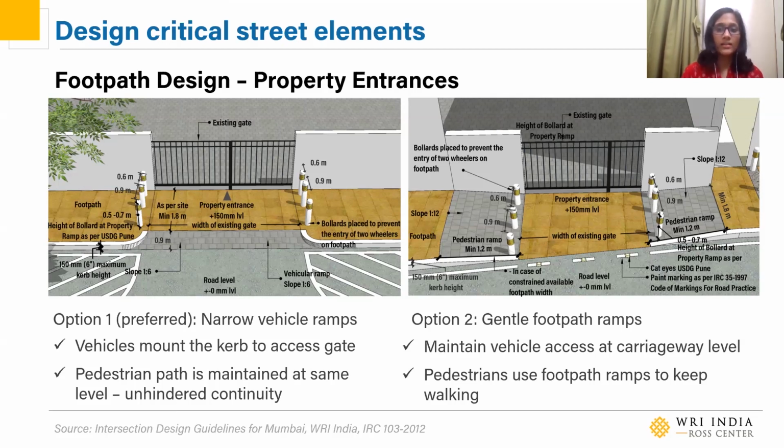This also has a very simple solution. Basically, prioritize unhindered continuous pedestrian movement. Ideally, like in option 1, continue the footpath in front of the gate and provide a small ramp for vehicles to mount. You can put bollards on either side, which will prevent vehicles from turning onto the footpath. And in cases where it is not possible to raise the entire footpath, you can do what we provided in option 2, where you keep the area in front of the gate at carriageway level and ramp up the footpaths on both sides. In this case, at least pedestrians have a continuous path to move on.